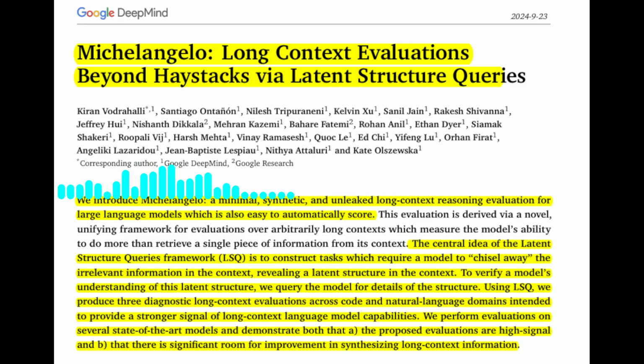Michelangelo introduces a novel framework for evaluating long context reasoning and synthesis capabilities in large language models. It provides a set of minimal, synthetic, and unleaked tasks that are easily extendable to arbitrary context lengths and complexity levels. The paper demonstrates that current models still struggle with these tasks, highlighting the need for further research in this area.